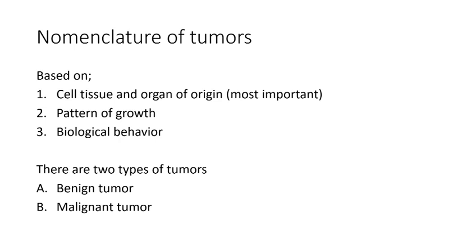Now let's first dig into the two major types of tumors that we normally have. We have two tumors that are very common, the benign tumor and the malignant tumor. We need to appreciate these tumors because we are going to see them much more often, and we need to be able to differentiate them.